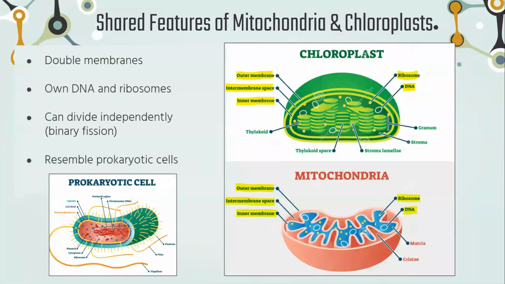So mitochondria and chloroplasts actually have many shared features. First, they have double membranes, meaning they have an outer membrane and an inner membrane with an intermembrane space, a space between those two membranes. They also have their own DNA and their own ribosomes that are separate from the eukaryotic cell that they are part of. They can divide or reproduce independently through a process known as binary fission. And they also resemble prokaryotic cells, even though they are normally found in eukaryotic cells.